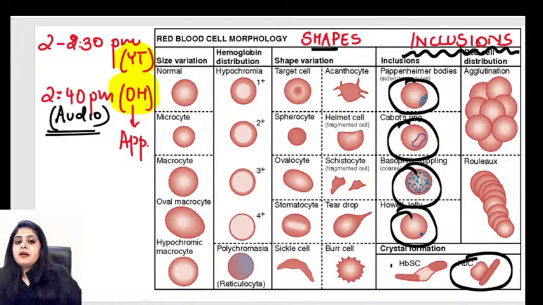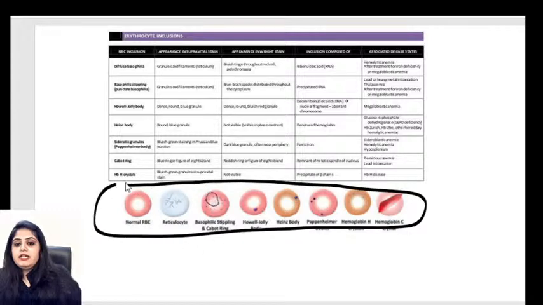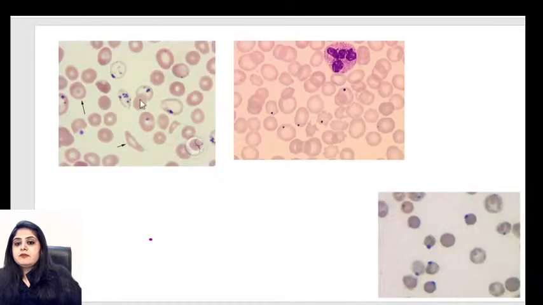So let's begin. If I broadly have to classify, this is a table which is very famous, given in many standard books, but overall so much text is there in this table that it's very difficult. You can barely read it also. तो ये वो सारी चीजें हैं जो हमें पढ़नी है, so it's better we take it up one by one, right? So I've got 1, 2, 3 pictures in front of me, and let's see what all I can differentiate between them. So let's start from this.